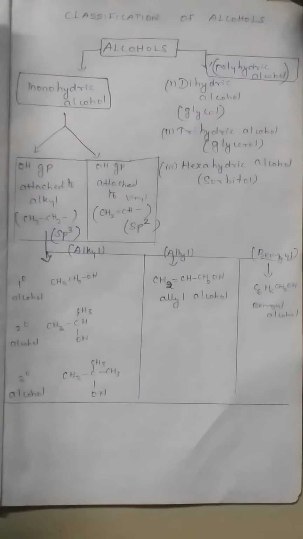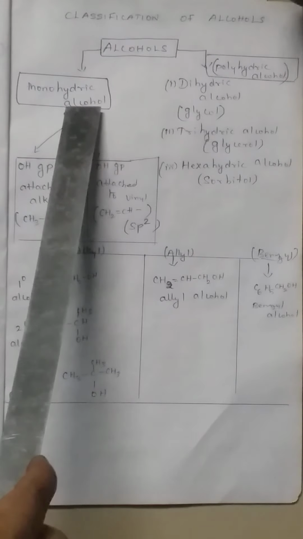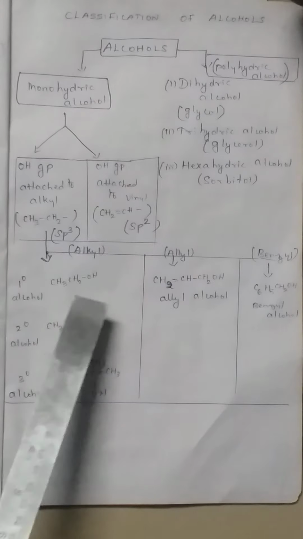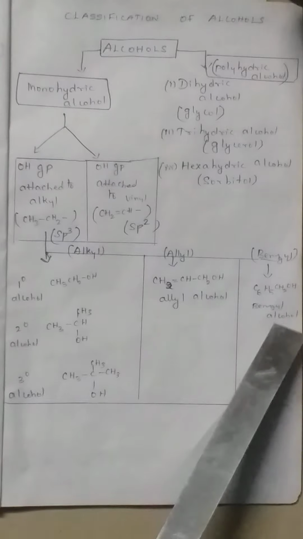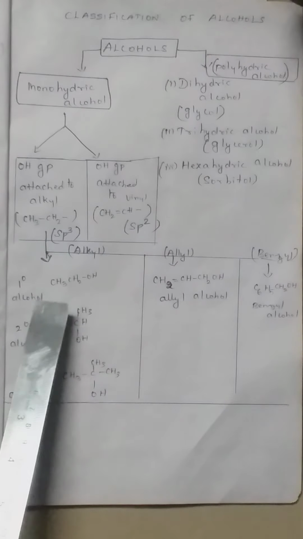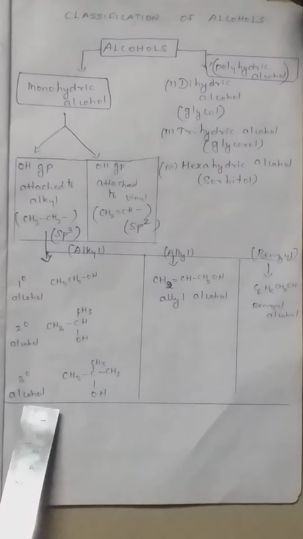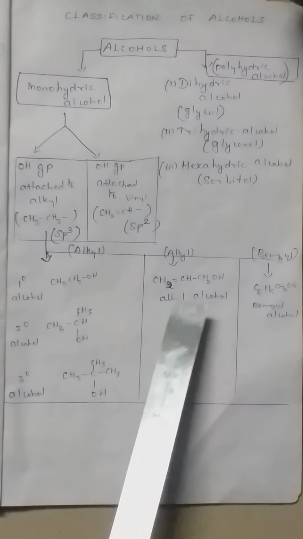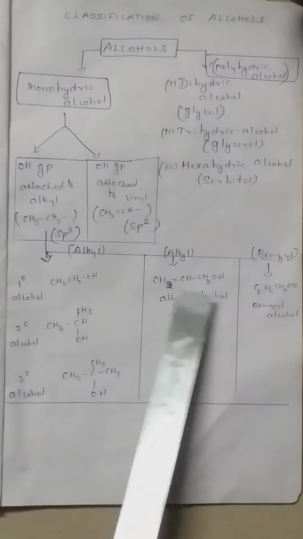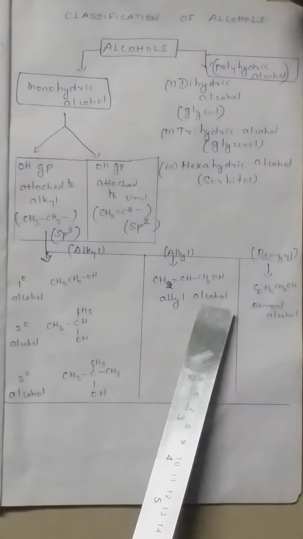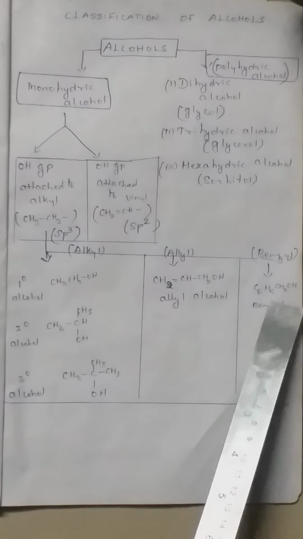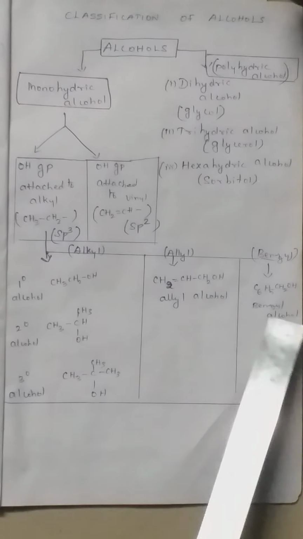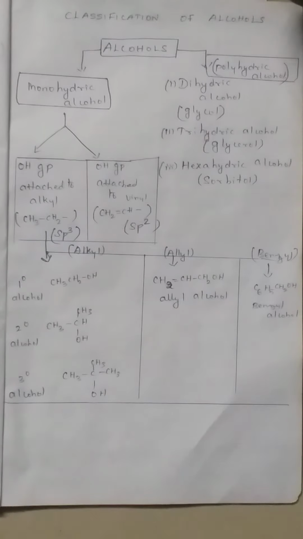So these are the important questions. Classification of alcohols based on their number of OH groups: monohydric and polyhydric. Based on the nature of the carbon: alkyl, allyl, benzyl. For alkyl alcohol: primary, secondary and tertiary alcohol. Allyl alcohol has a double bond, so it is an unsaturated alcohol. Benzyl alcohol means a benzene ring in addition, and phenyl methanol is the IUPAC name, while benzyl alcohol is the common name.